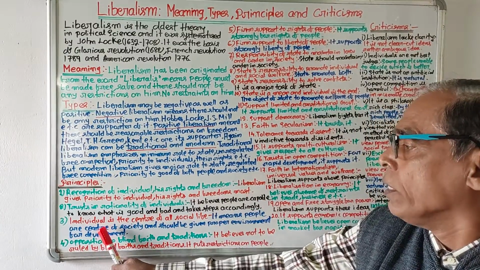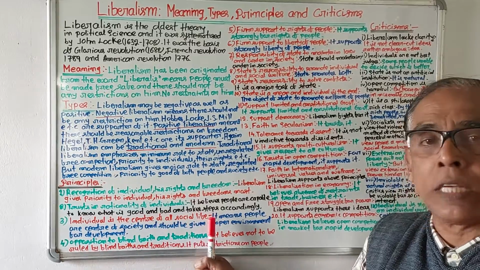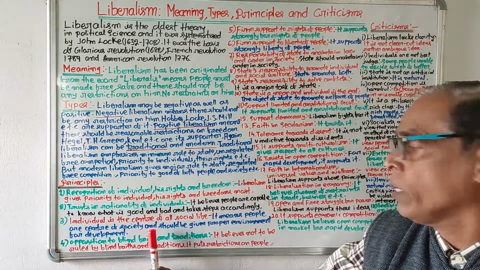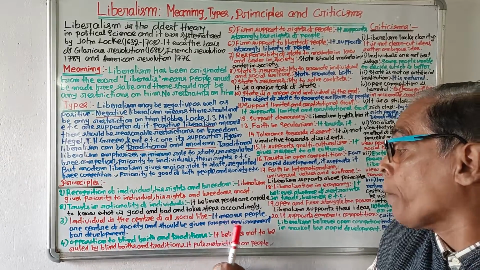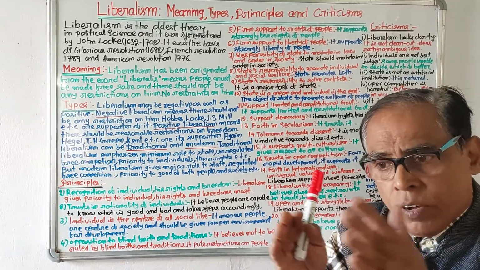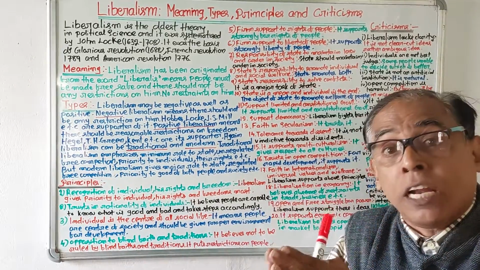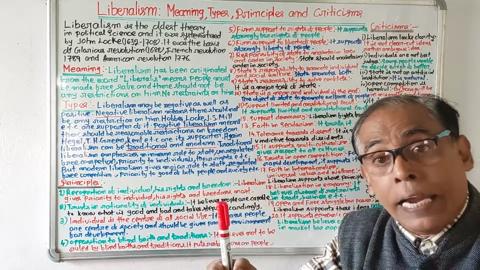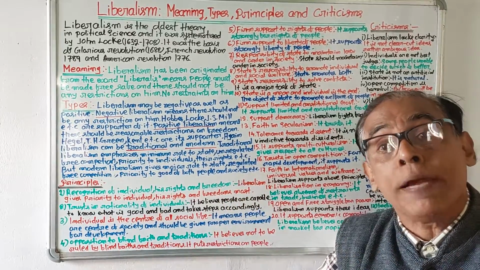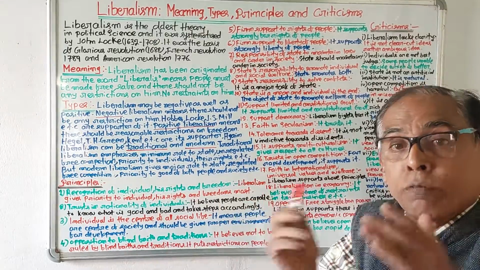Number 3, the individual is the center of all social life. It means people are the center of society and should be given a proper environment for development. Liberalism speaks that people are the center of society. They are the end. They are the purpose. And a proper environment will be given to people for their development.